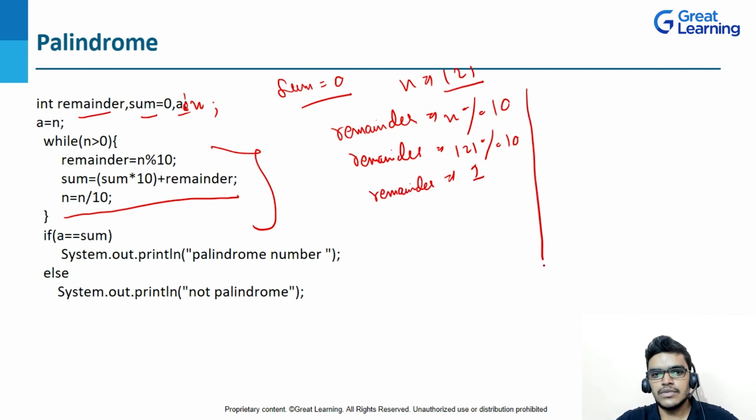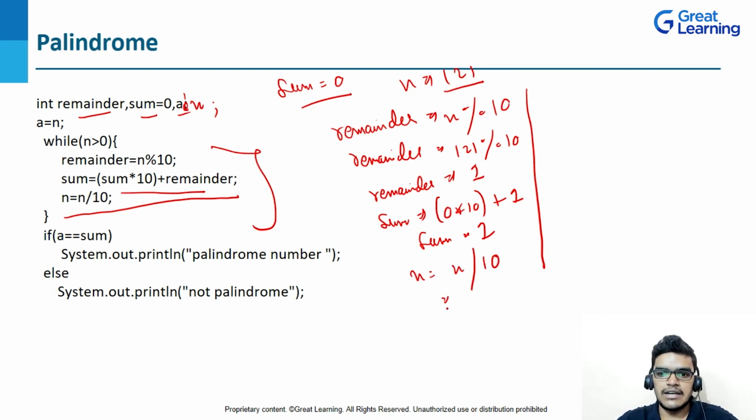After that, I have written sum. Initially I created a variable sum and assigned the value 0, right? You can see that I have applied this formula: 0 into 10 plus remainder 1, so the sum is equal to 1. After that we have n is equal to n by 10. My n is an integer, so it will give me an integer value. So n is 121, and if I divide 121 by 10, it will be 12. So I'm getting n equal to 12.